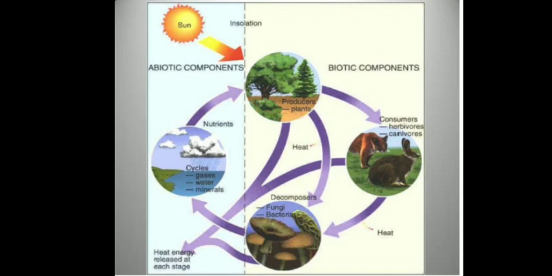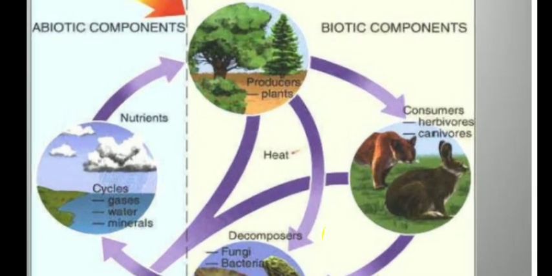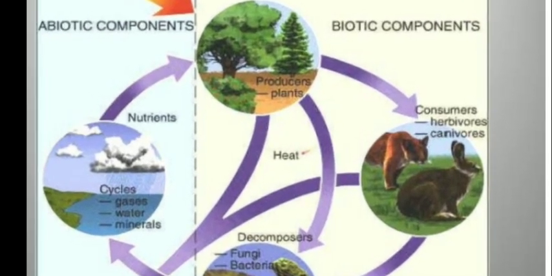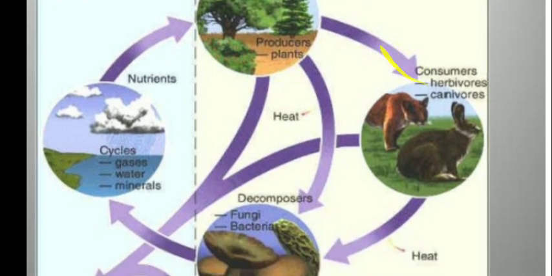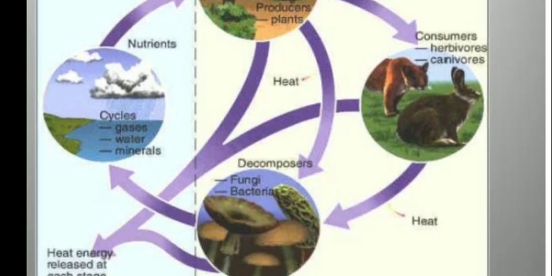These are all included in the abiotic factors, whereas your biotic components include different types of plants, then different types of animals, whether herbivorous or carnivorous. Also, they include different types of microorganisms like fungi, bacteria, viruses, and so on.